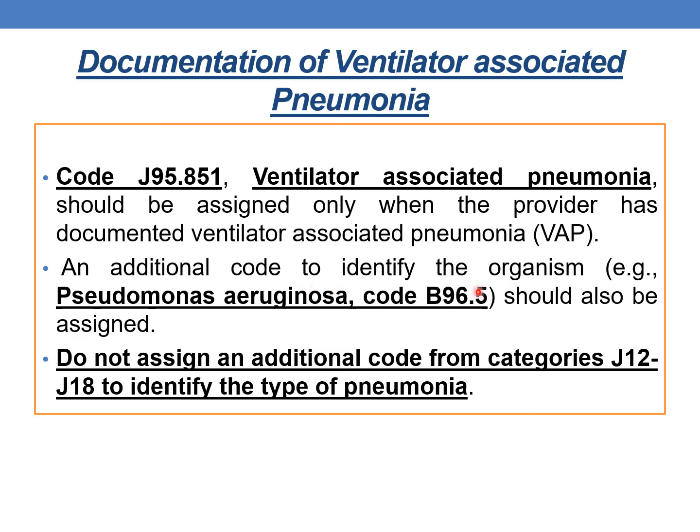As an additional code to identify the organism, for example Pseudomonas aeruginosa, an additional code from the category B96.5 should also be assigned. And do not assign any additional code from the category J12 to J18 to identify the type of pneumonia, because here the pneumonia is due to the use of the ventilator, and there is a specific code for ventilator associated pneumonia. In that case, you should not code codes from the category J12 to J18.